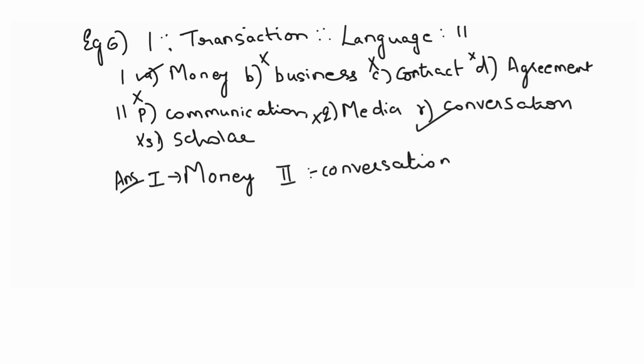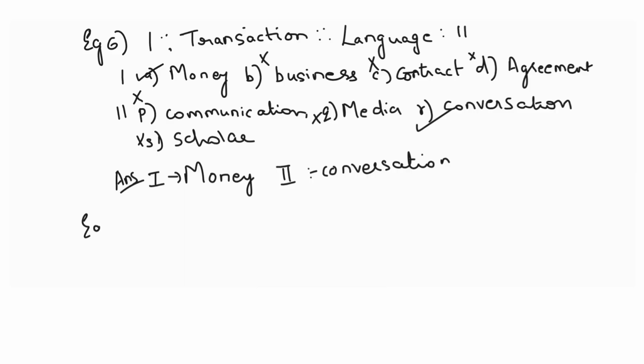Is that clear, students? There can be two possibilities, and there can be many to confuse you. There can be a matching word for the first pair, but you may not find the same relationship to get a matching word in the second pair, and then you have to try some other options. That is where the tricky part comes.